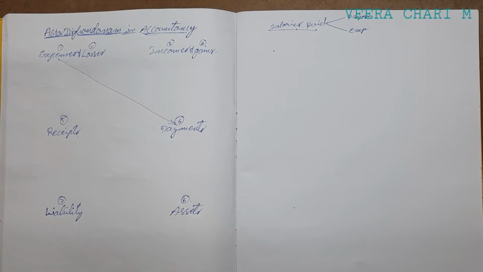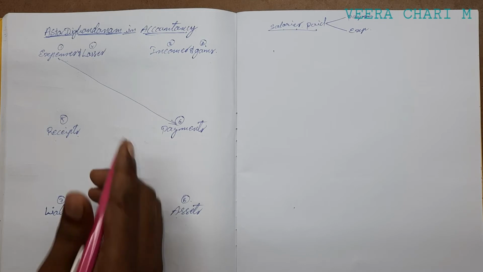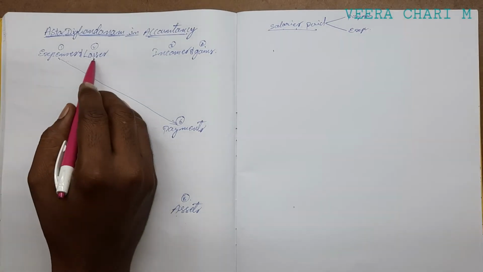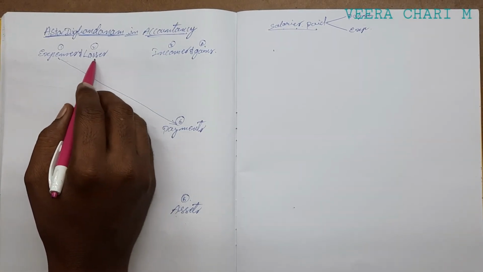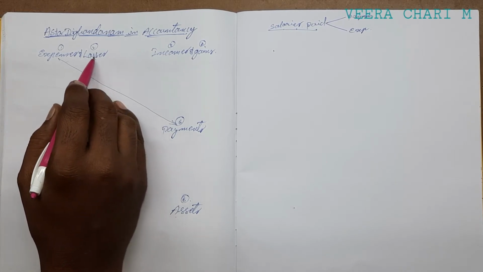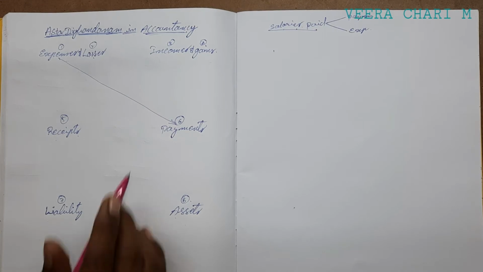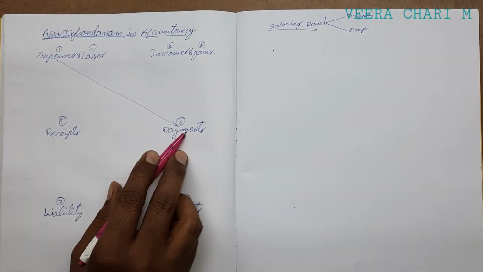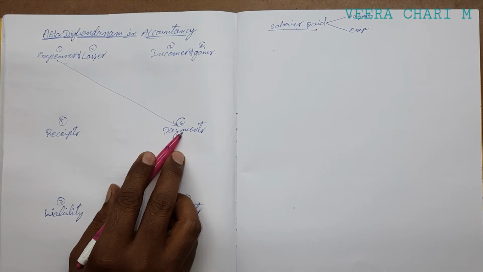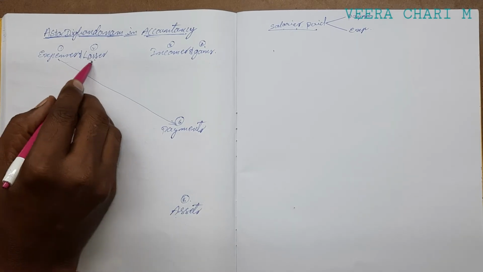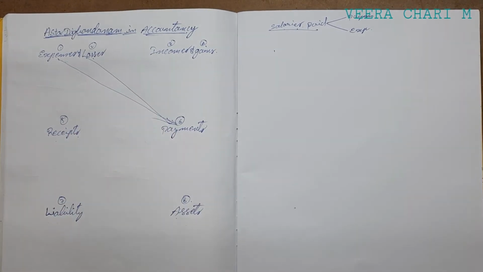It's clear. Next one, losses to payments. Losses to payments means, for example, a theft, cash theft by so and so employee or person. We have not paid it, but it should be credited on the payment side as cash.